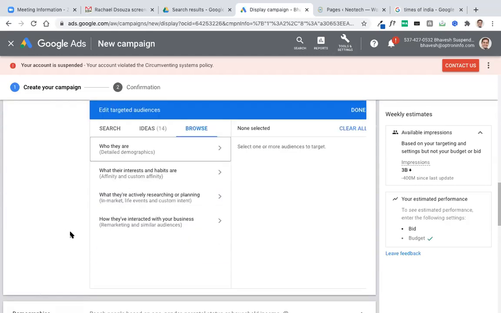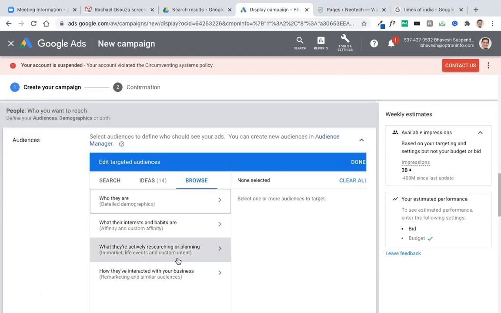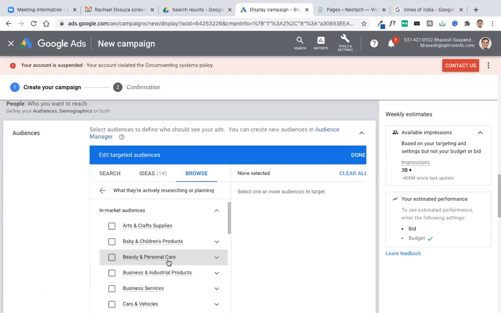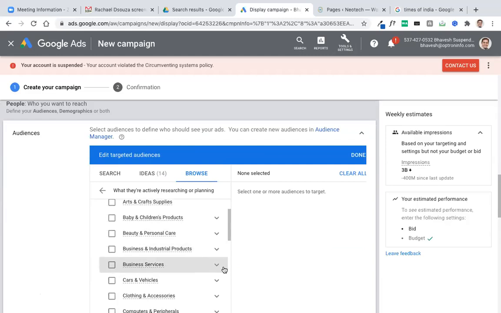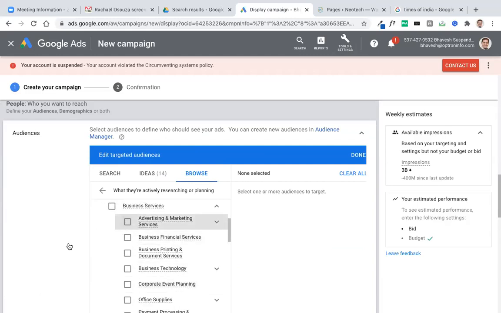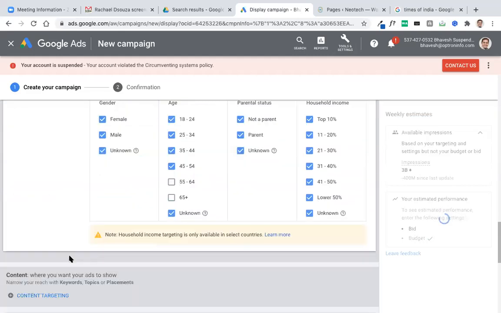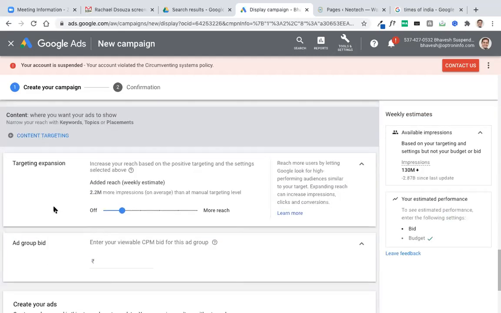We will not look at that now, but let me just select someone who is into business services, advertising and marketing. Okay, and let it be. Target expansion means Google will try to determine how many people it will be able to reach. You can expand your targeting, meaning Google will try to reach more and more people, but then your targeting would not be very accurate.